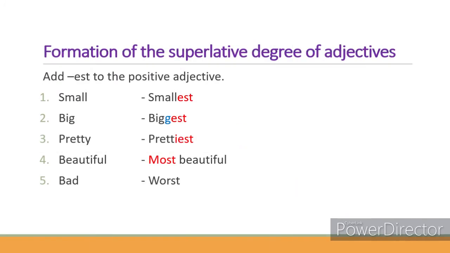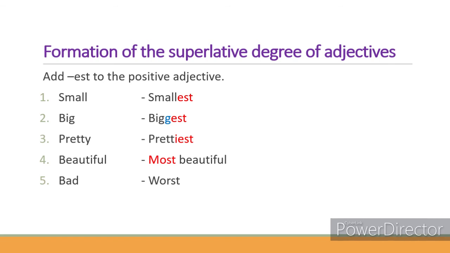Now, let's see how the superlative degree of adjectives is formed. You have to add -est to the positive degree of the adjective to make it the superlative degree. Small, smallest. So simply the letter group -est has been added at the end of the word small.